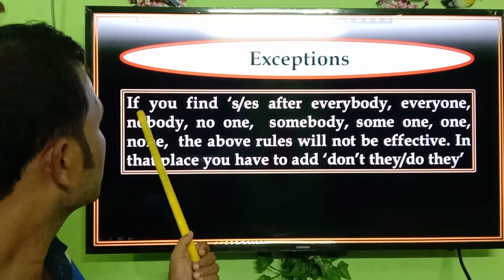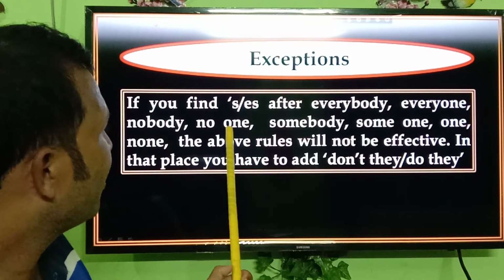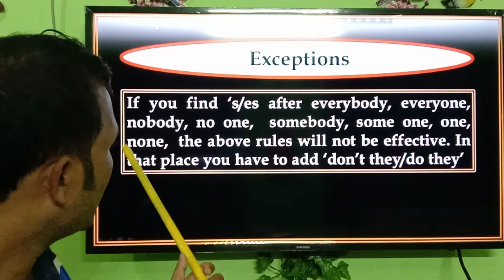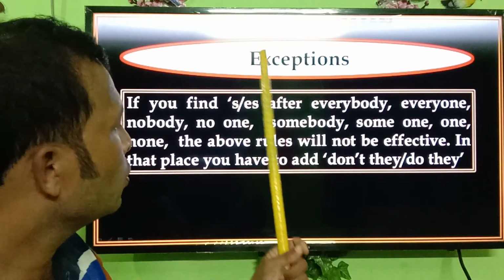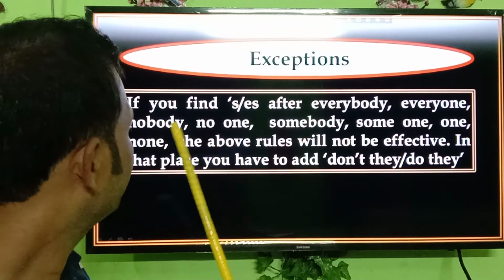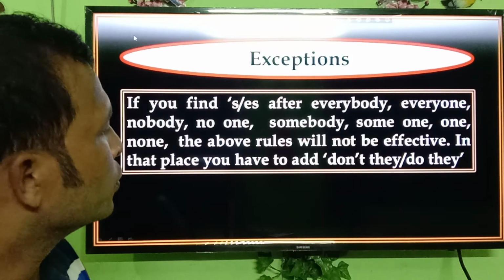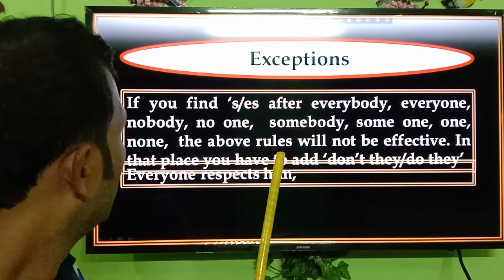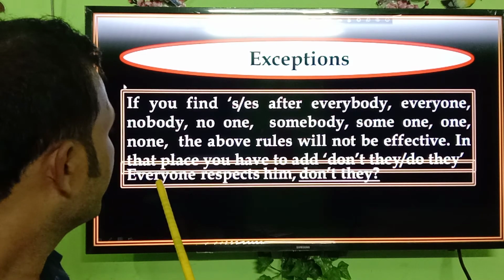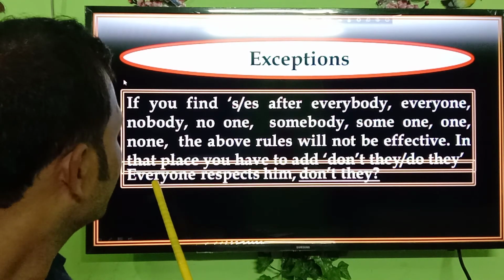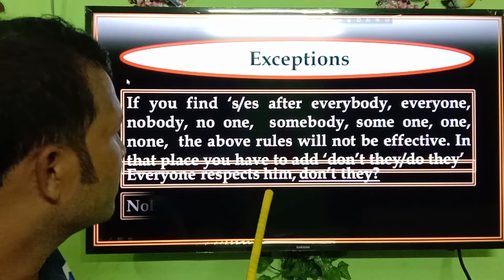I repeat, if you find S or yes after everybody, everyone, nobody, no one, somebody, someone, one, none, the above rules will not be effective. What we have discussed earlier, these rules will not be appropriate here. We have to add don't they or do they. So here is an example. Everyone respects him. Don't they. That is S or yes after everyone. So we have to use don't they as it is in the positive statement.